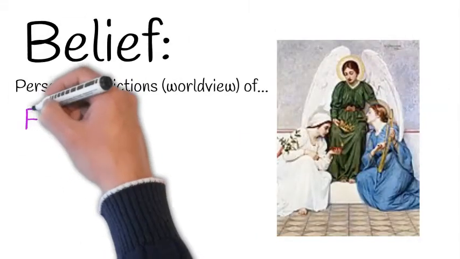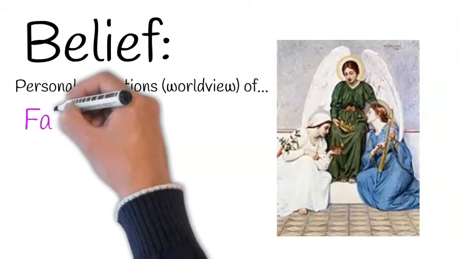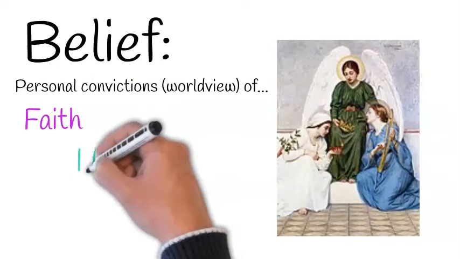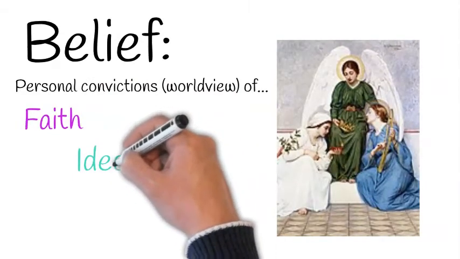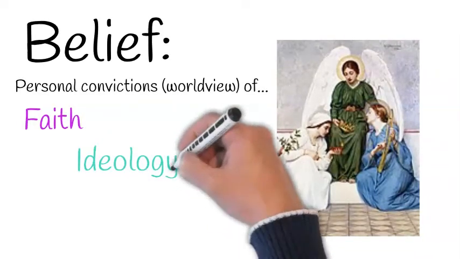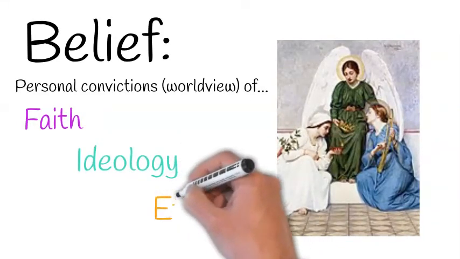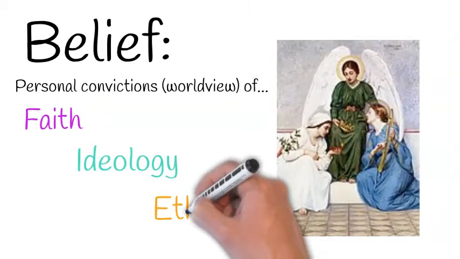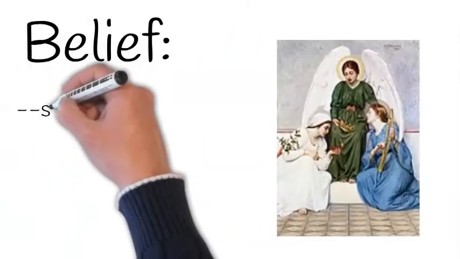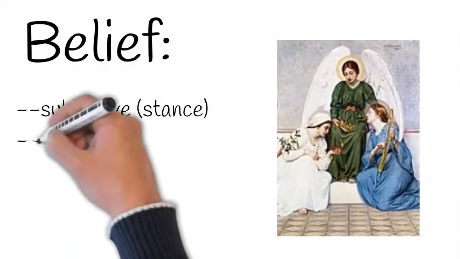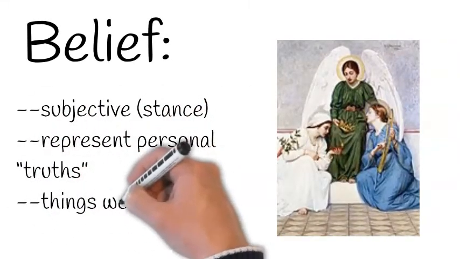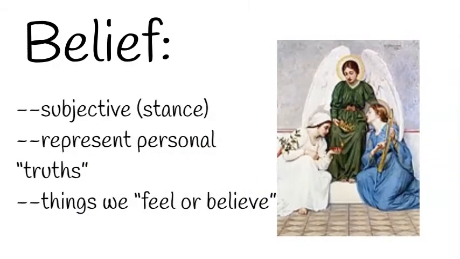Next, we must consider beliefs. Beliefs are our personal convictions, or worldview, comprised of our faith, which may include our religion, spirituality, or lack of; ideology, which may include our political, social, and cultural perceptions; and ethics, which include our ideas about good or bad, right or wrong, and ethical and unethical behavior. Beliefs are completely subjective and represent our personal truths. Beliefs are ideas we feel or believe.